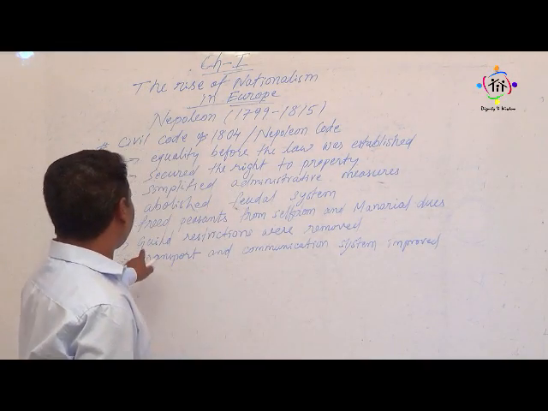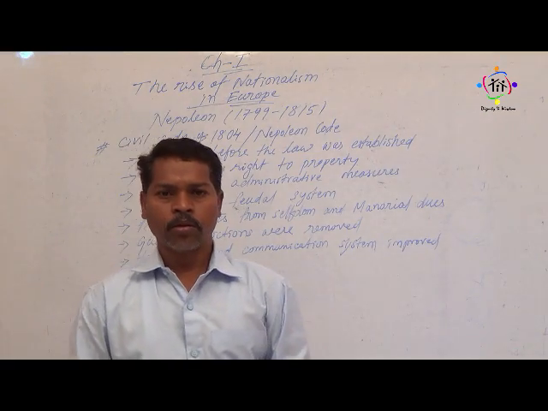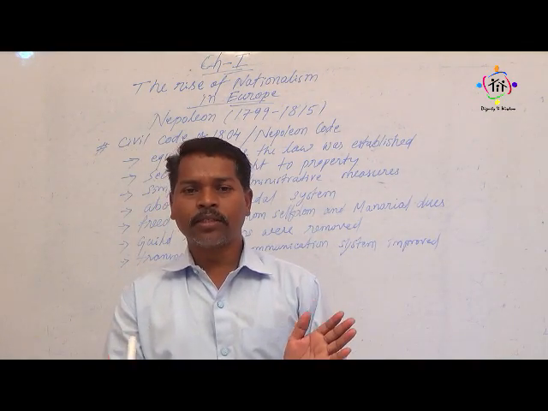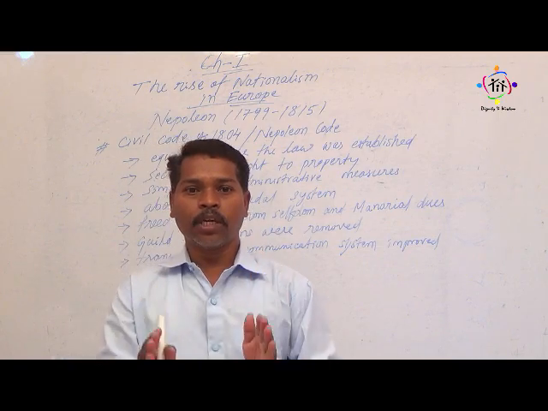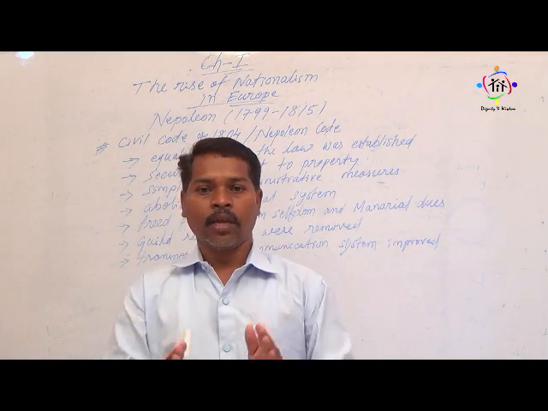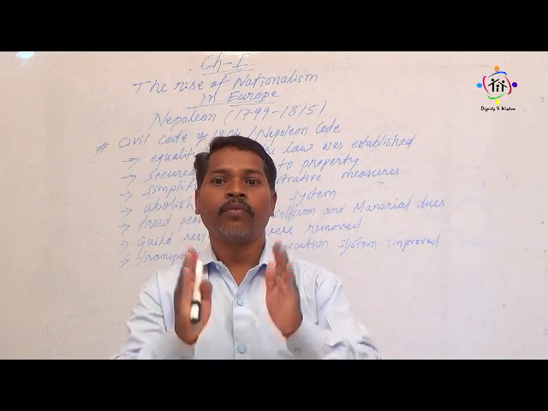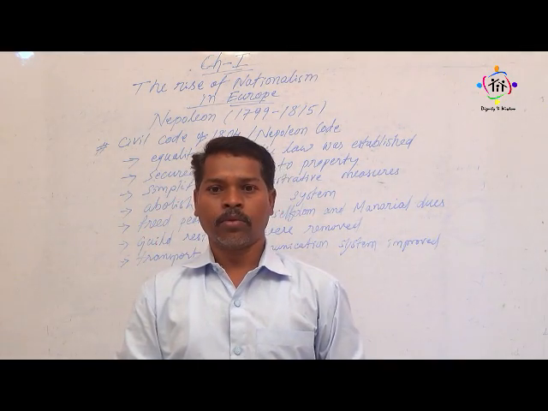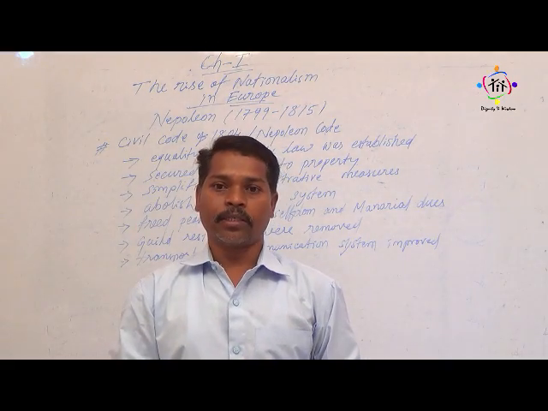And the next thing, guild restrictions were removed. What does it mean that guild restrictions were removed? My dear students, remember that. Guild restrictions removed means all the peasants and artisans are free to do trade, so what happens? It can promote their economic interest.